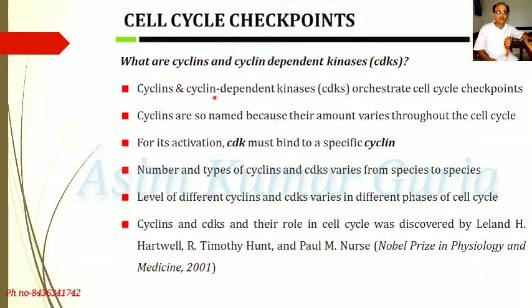Cyclins and cyclin dependent kinases, CDKs, orchestrate cell cycle checkpoints. Cyclins are so named because their amount varies throughout the cell cycle. For its activation, CDK must bind to a specific cyclin.